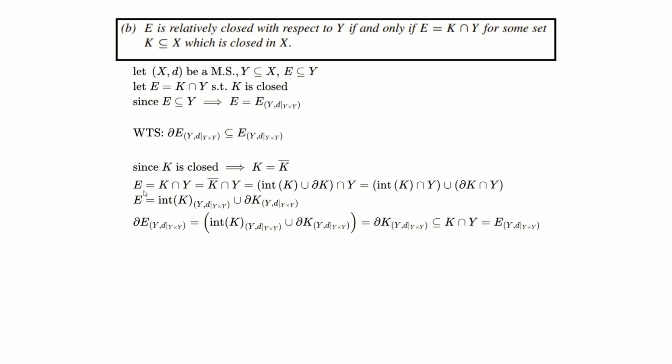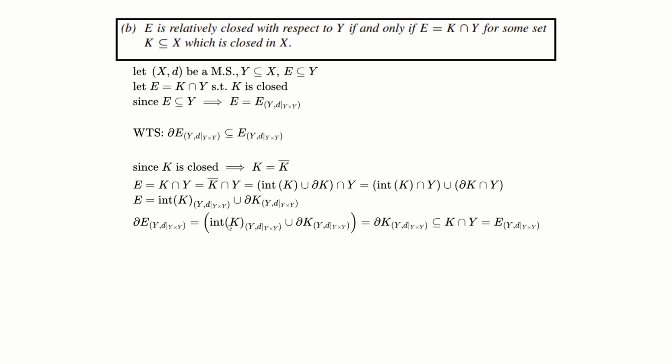E is equal to K intersected with Y, which, since K is equal to the adherence points of K, I'm substituting it here. And since we know the adherence points is just all the points here, it's just going to equal the interior of K and the boundary points of K, intersected with Y. And as I'm wrapping this around to here and here, I can now say that E is equal to the interior of K intersected with the submetric space of Y, and the boundary points of K in the submetric space of Y as well.